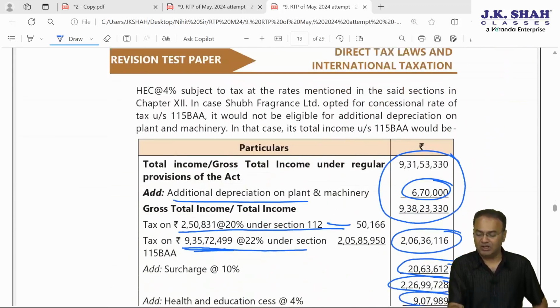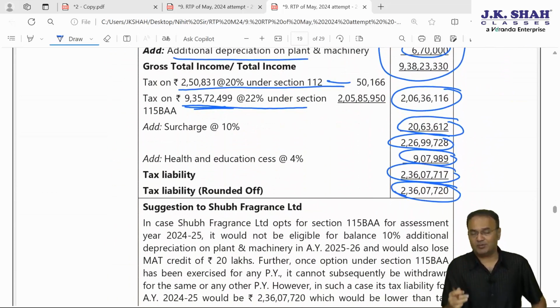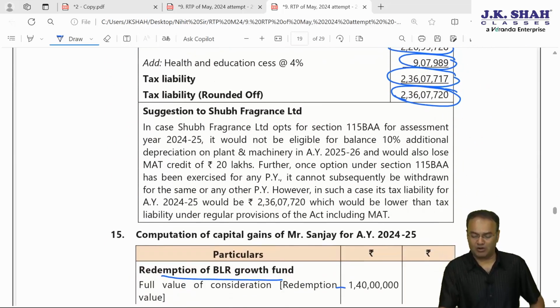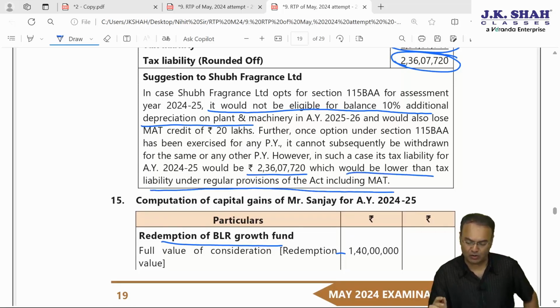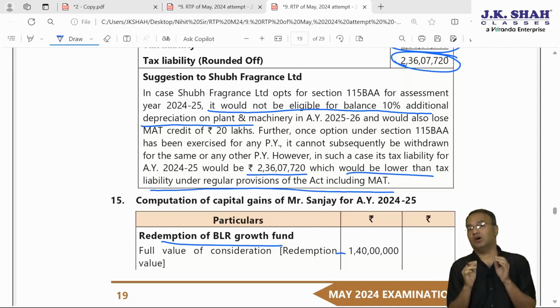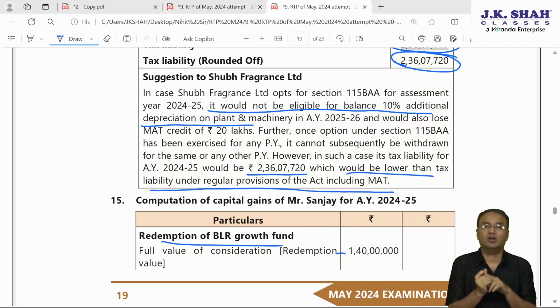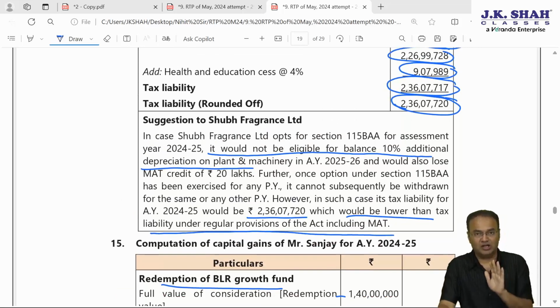However, company will have to take a call. Once it opts for 115BAA, it cannot reverse. It would not be eligible for balance 10% additional depreciation. Tax liability will be this much, which is lower than the tax liability under regular provisions. However, once 115BAA is opted for, company cannot go back to the normal. So what is beneficial? The institute has not jumped to any conclusion.